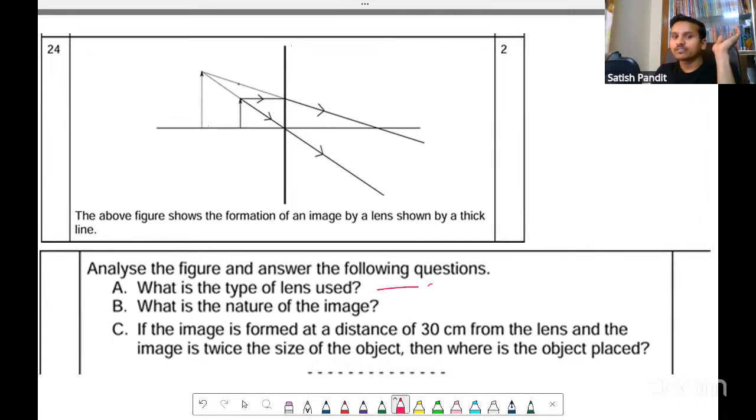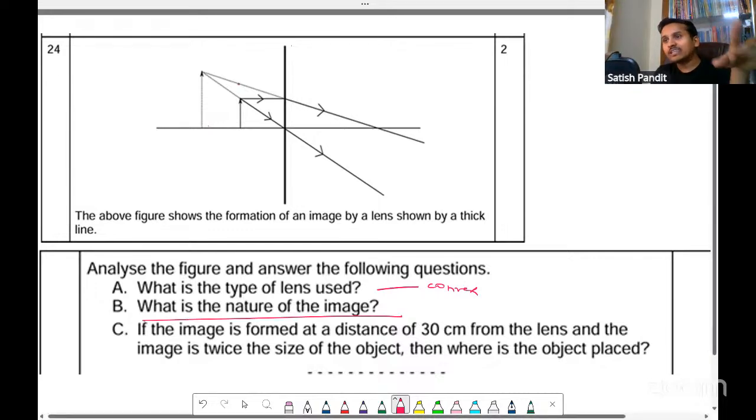This is convex. Okay. Next, what is the nature of the image? It is virtual, erect, and magnified. Nature generally deals with virtual erect or real inverted, but you write the size also, because in some places they have given the size also. So you write virtual, erect, and magnified.